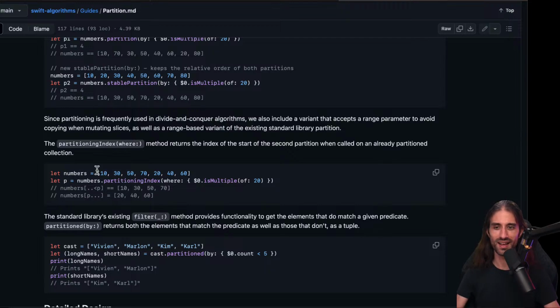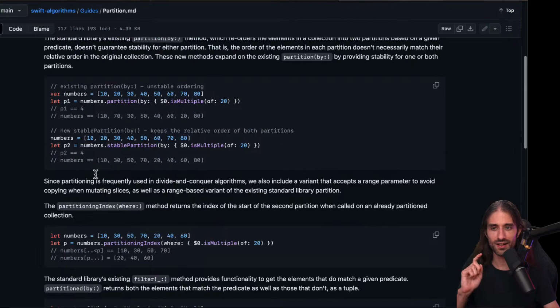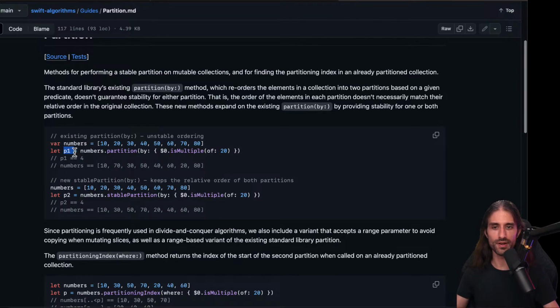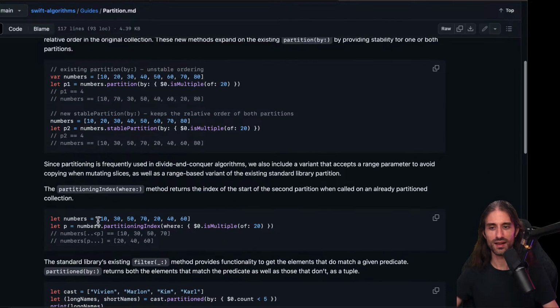Thanks for confirming. Okay, so here of course you have the value P, but let's say that you don't have it, but you have this array and you want to get the value P, and it's already correctly partitioned. The thing is, if you were to replace here 60 by 70, for instance, what would you get? Maybe you would get P equal to the count of the last element, because it's not partitioned actually.